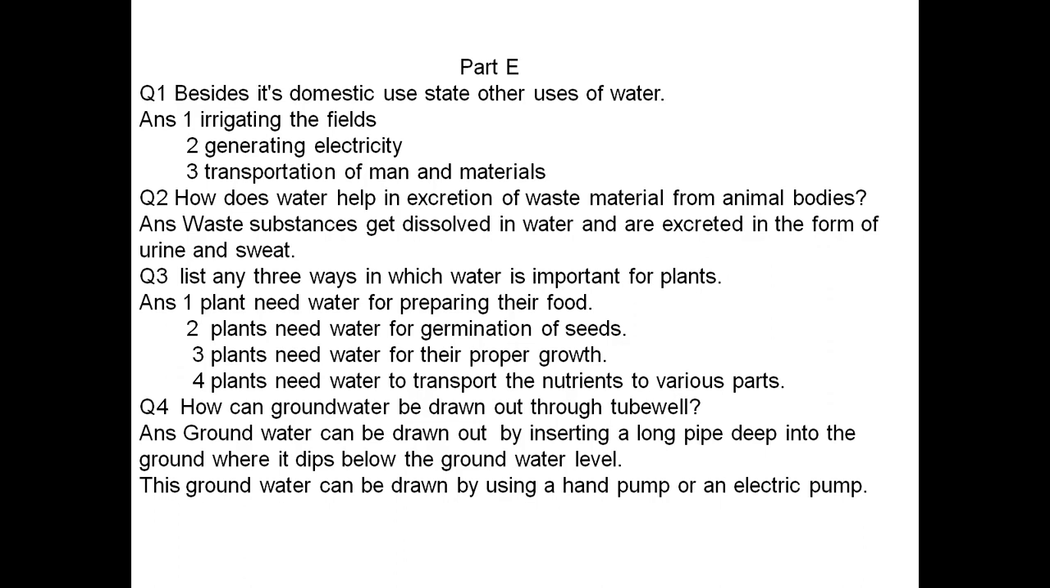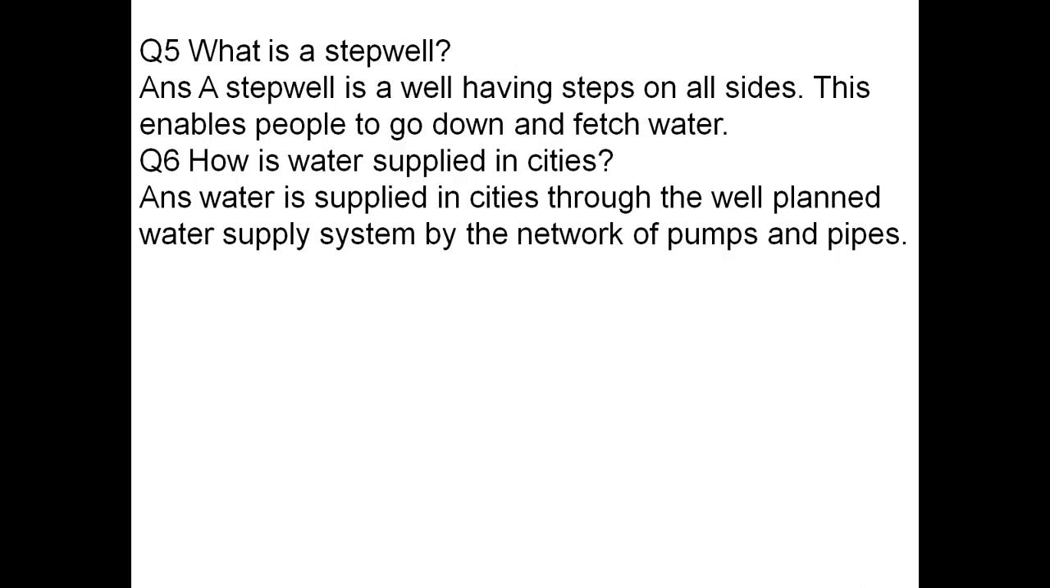Now question number 4. How can groundwater be drawn out through tube well? Groundwater can be drawn out by inserting a long pipe deep into the ground where it dips below the groundwater level. This groundwater can be drawn by using a hand pump or an electric pump. Now question number 5. What is a step well? According to the name, there are steps on all sides. So a step well is a well having steps on all sides. This enables people to go down and fetch water.